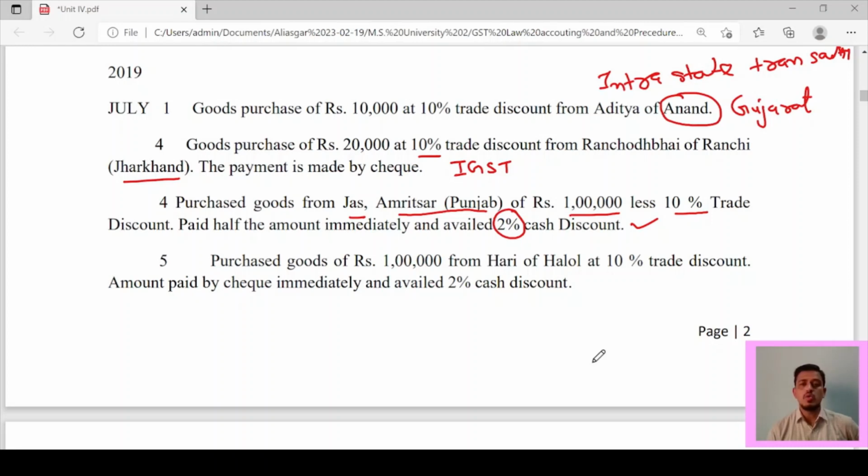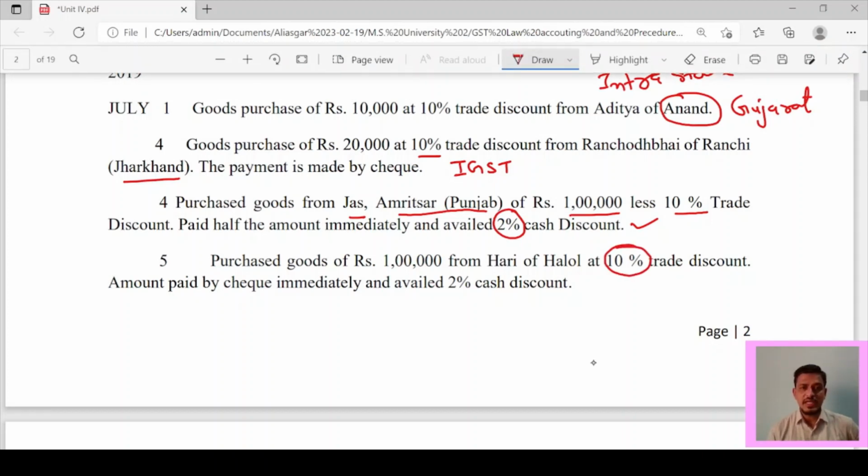Goods of rupees 1 lakh from Hari of Halol at 10% trade discount. Amount paid by check immediately and availed 2% cash discount. Now here the total amount is paid, so GST will be levied on the price after deducting cash discount. Now one more thing that you have to decide is whether IGST or CGST and SGST will be applicable. Here Hari of Halol is in Gujarat. So that means what? Location of supplier and place of supply.